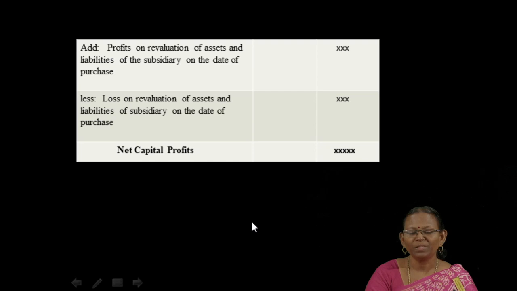Along with that, we should add the profits on revaluation of assets and liabilities of the subsidiary company on the date of shares purchased by the holding company. And from that, we should lastly subtract loss on revaluation of assets and liabilities of the subsidiary company on the date of purchase. Thereby, we can arrive at the capital profits.